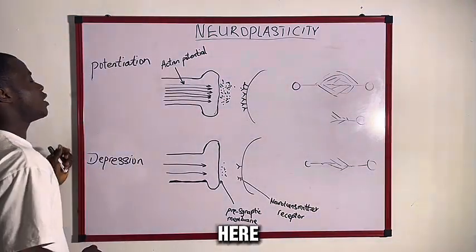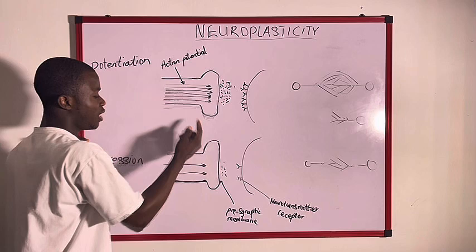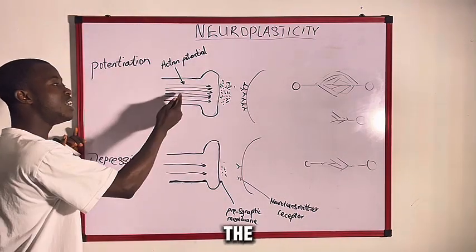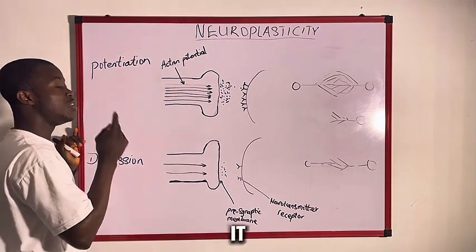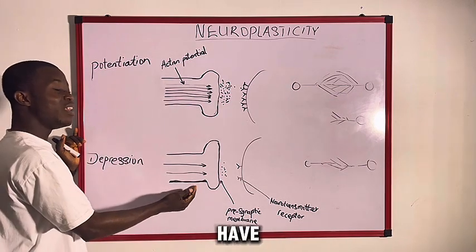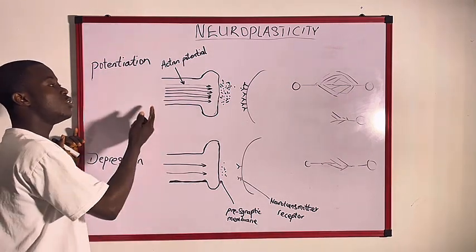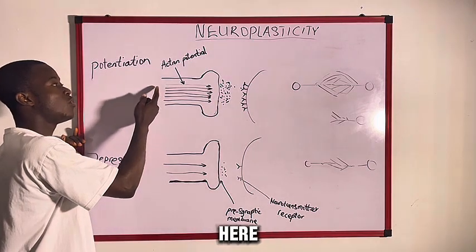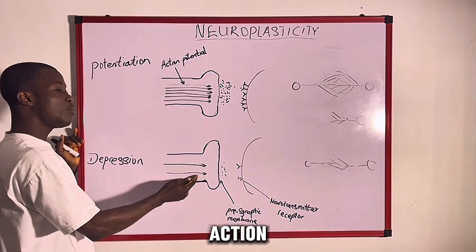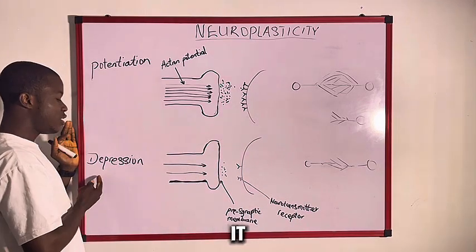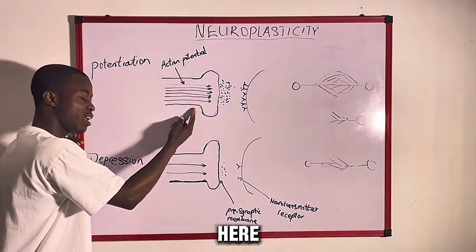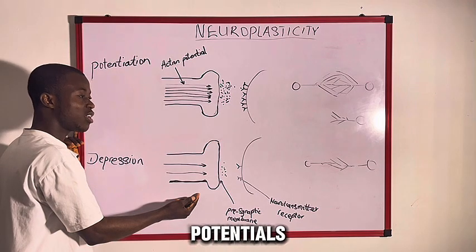From what we see here, this is a neuron and this is also a neuron. What you see inside is called the action potential. So it is obvious that you have more action potentials here and lesser action potentials here. The more action potentials you have here, we call it potentiation. And because you have lesser action potentials here, we call it depression. But why do we have more action potentials here and lesser action potentials here?